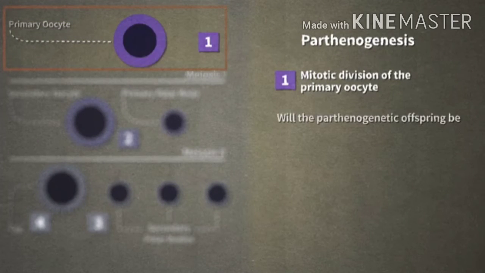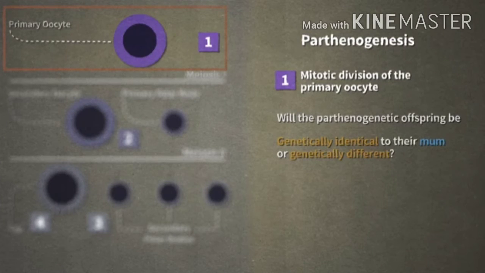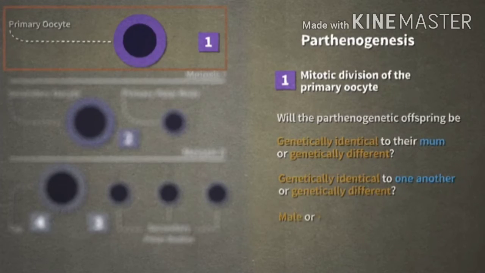Will the parthenogenetic offspring be genetically identical to their mom or genetically different? Will the offspring be genetically identical to one another or genetically different? Will the offspring be male or female?